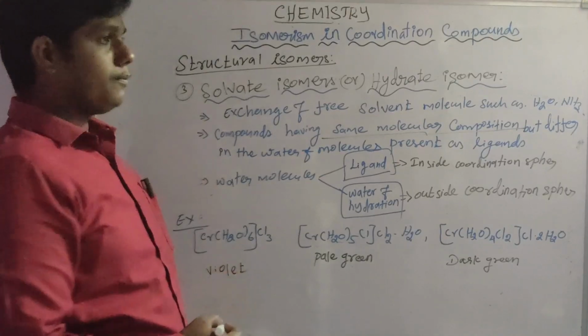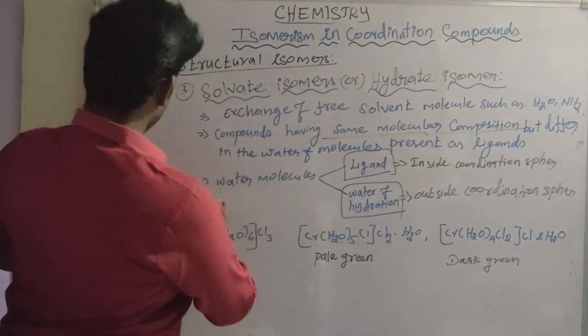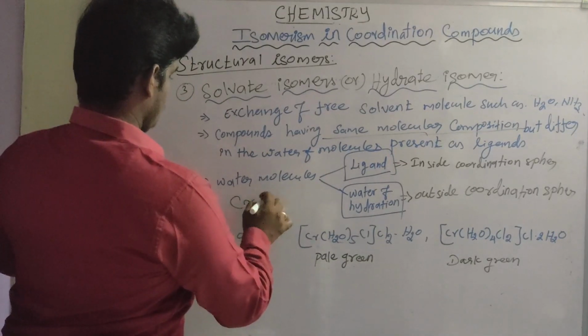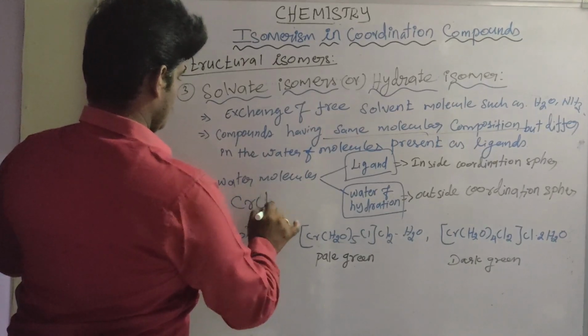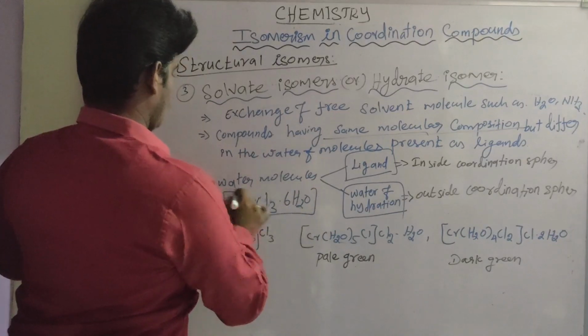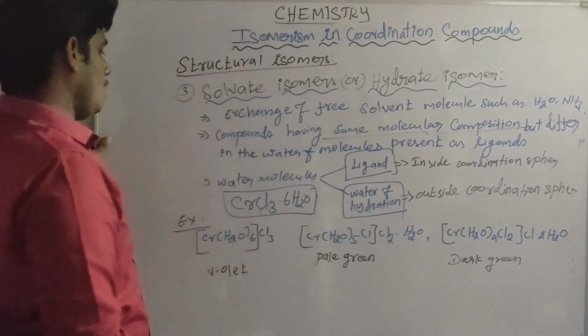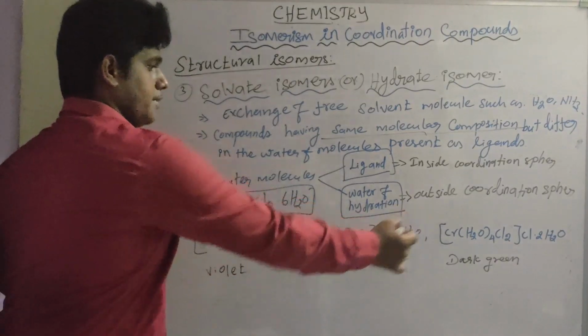CrCl3.6H2O is the molecular formula composition. In this composition we have different arrangements.